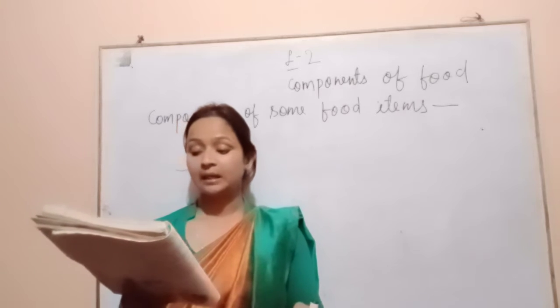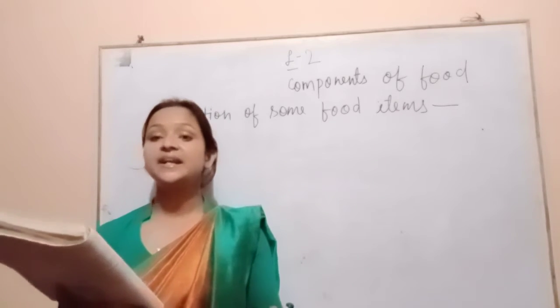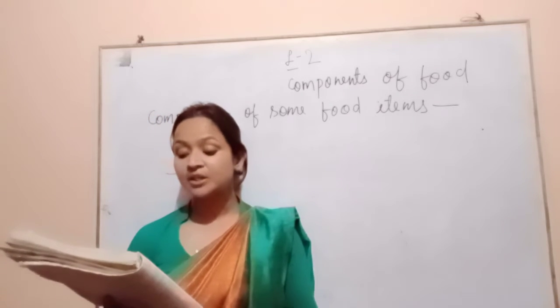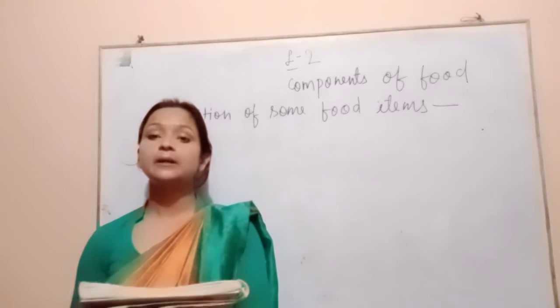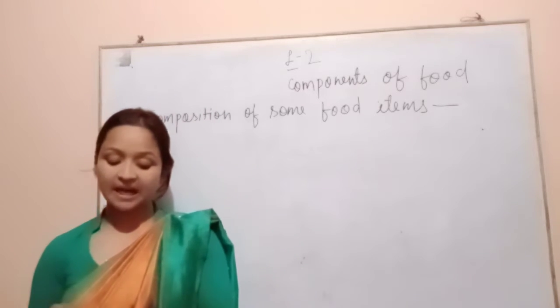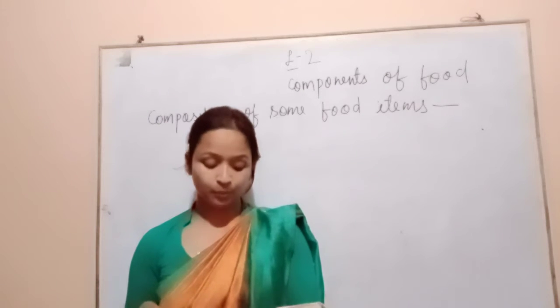In ghee, proteins traces, and carbohydrates and fats together 95 to 100%. In sugar, proteins nil, carbohydrates 100%, and fats 0.